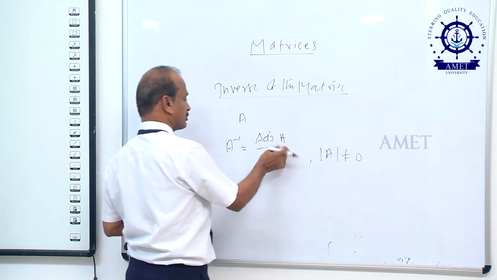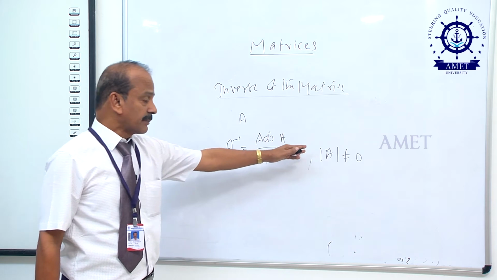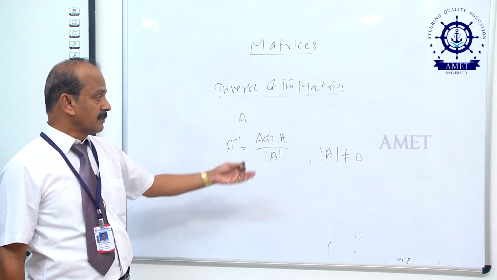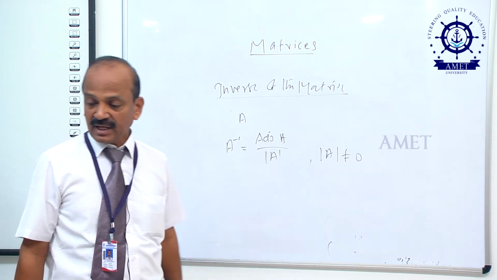Suppose it is equal to 0, this becomes anything by 0 equal to infinity. Therefore, modulus of A is not equal to 0. Then only we can find the inverse of the matrix. Suppose modulus of A equal to 0, we cannot find the inverse of the matrix. Next, orthogonal matrix.